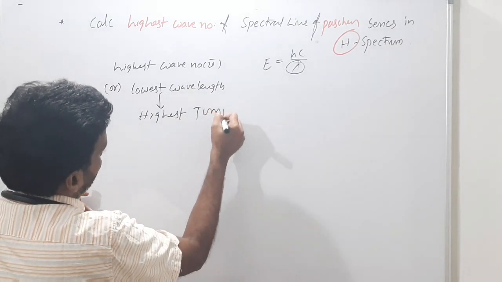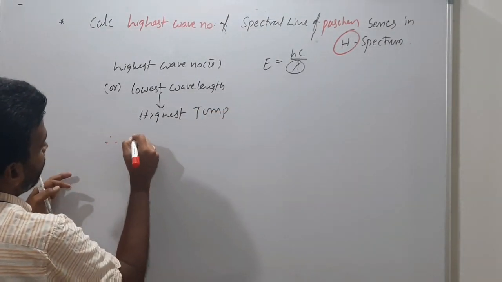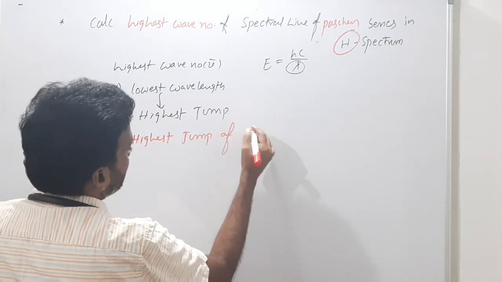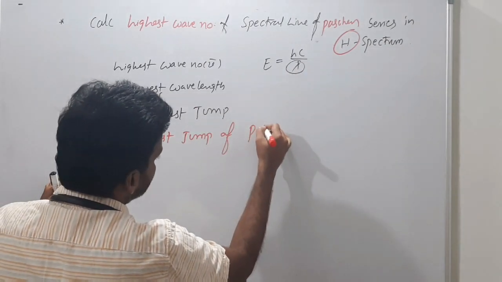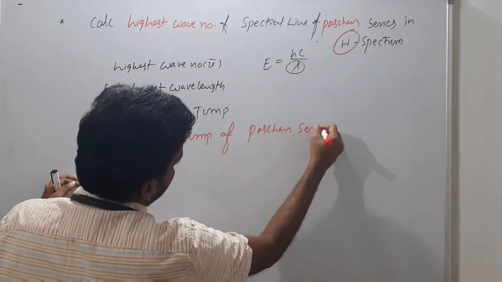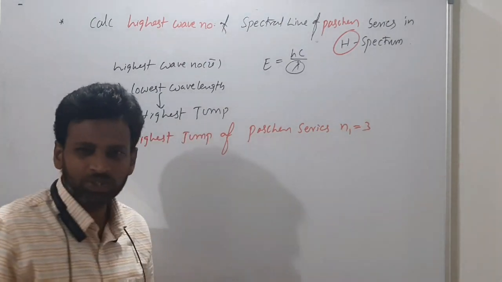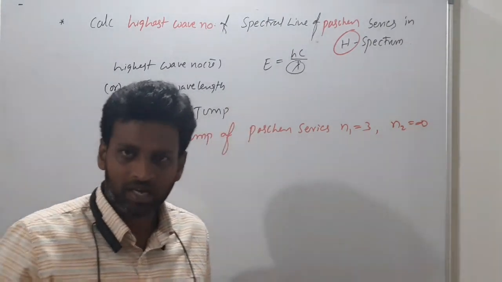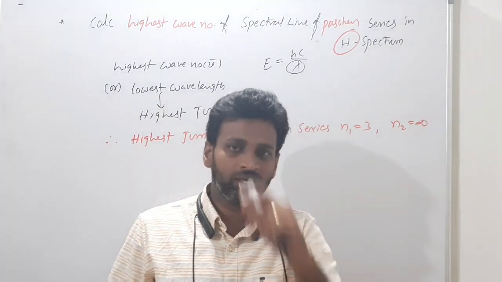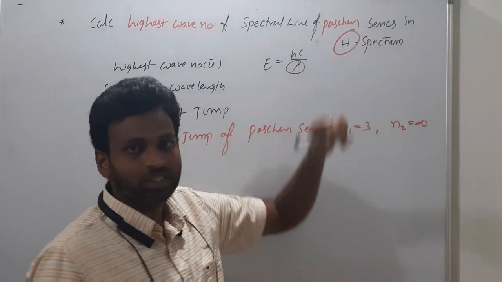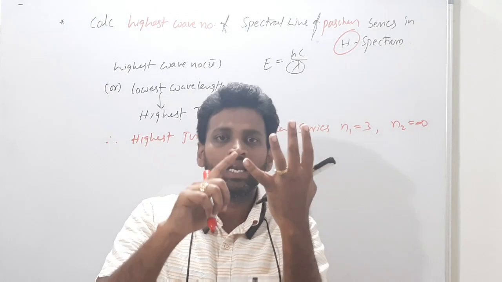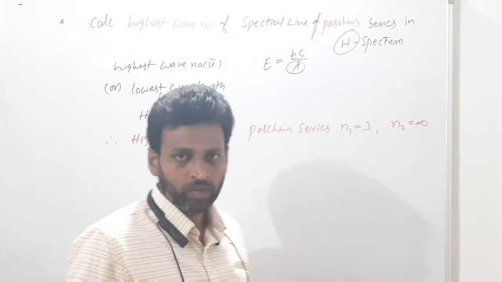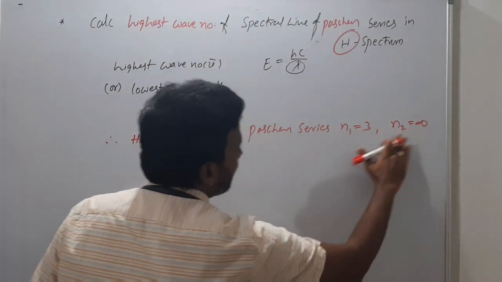So what is the highest jump of the Paschen series? For the Paschen series, n1 is 3. This is sure. And the highest jump means always from infinity. Infinity to the ground level of the Paschen series. What is the ground level of the Paschen series? Lyman, Balmer, Paschen: Paschen means n1 is 3. Got it? So n1 I have, n2 I have infinity.